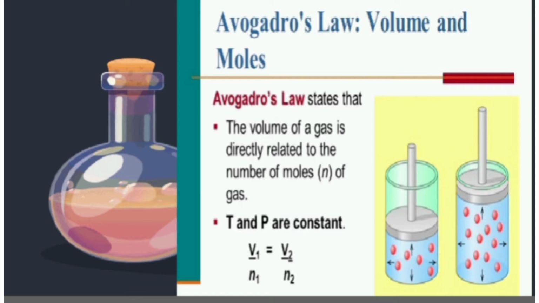So how can we explain this by using a small example? Consider the reaction between hydrogen and chlorine to form hydrogen chloride gas. Hydrogen gas reacts with chlorine gas to give 2 moles of hydrogen chloride gas, which means 1 volume of hydrogen gas reacts with 1 volume of chlorine gas to give 2 volumes of hydrogen chloride gas. According to Avogadro's law, 1 volume of any gas is occupied by n number of molecules.